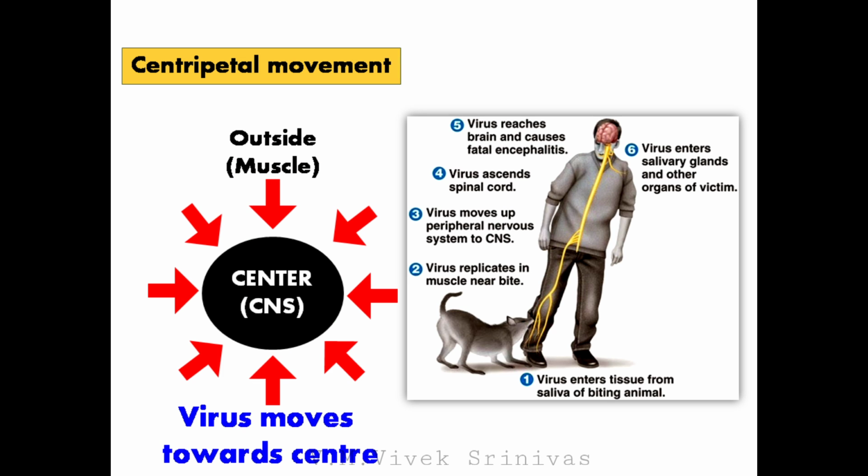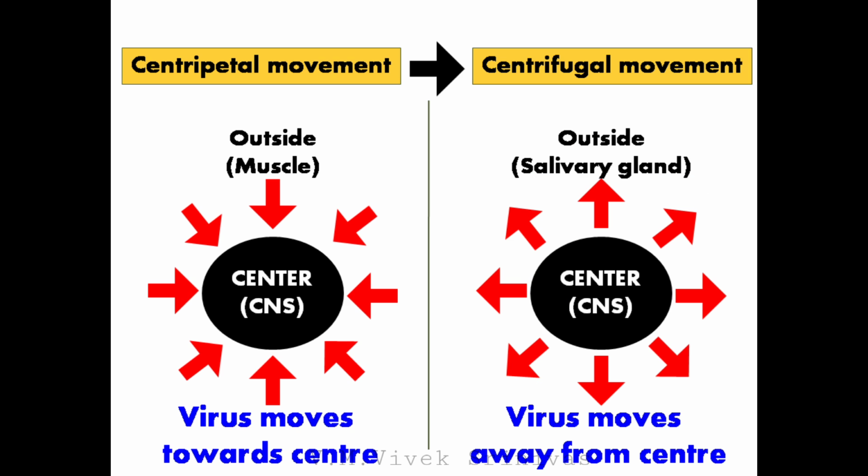So at first, the virus is moving from outside, that is, from muscle, toward the brain, that is, towards the center. So a centripetal movement is followed. Then, the virus is moving away from center, that is, away from brain, to the salivary gland, that is outside. So, a centrifugal movement is followed later.